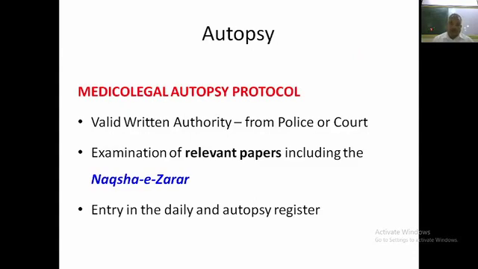Medical legal autopsy protocol. A valid written authority by the police is needed in case of police inquest, which is 90% in our setup, and about 10% of cases are court inquest. When the court is asking for an autopsy, then a written request by the court is needed.